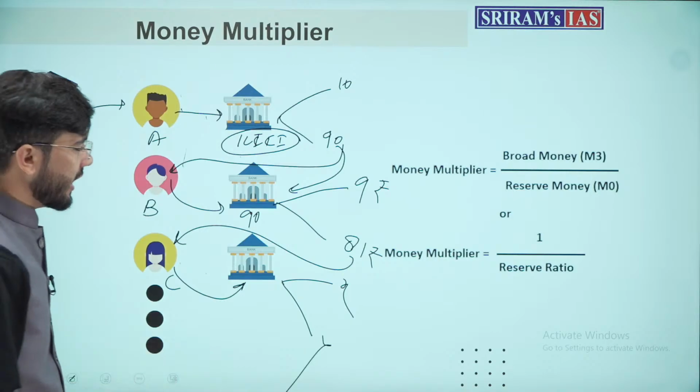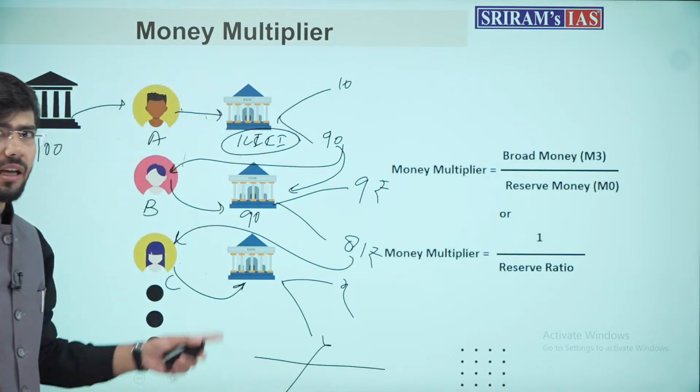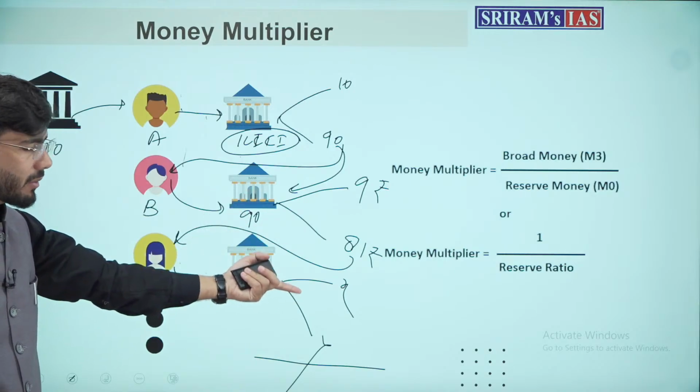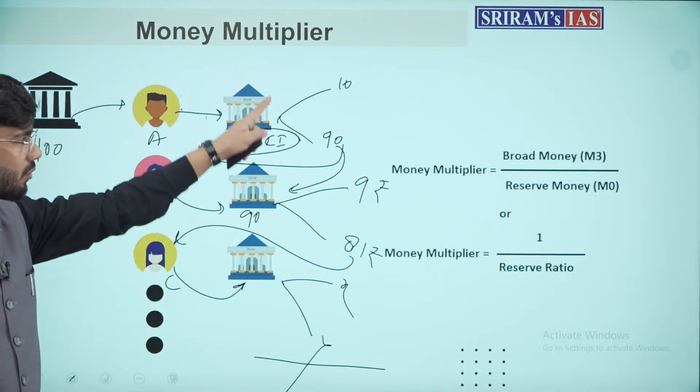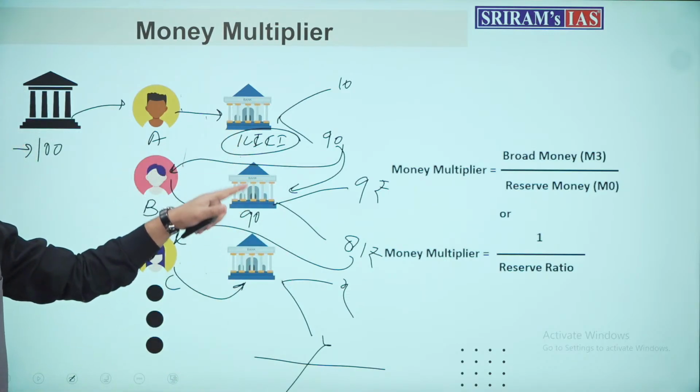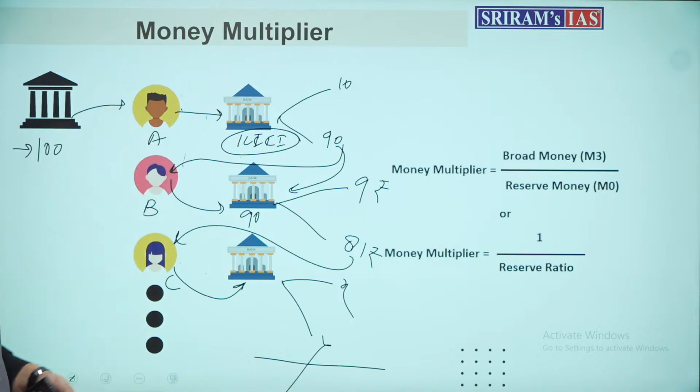This continuous chain of banks, till the reserve amount equals zero, will continuously grow the money, and then you will see how much money was actually generated by just a deposit of 100 rupees.